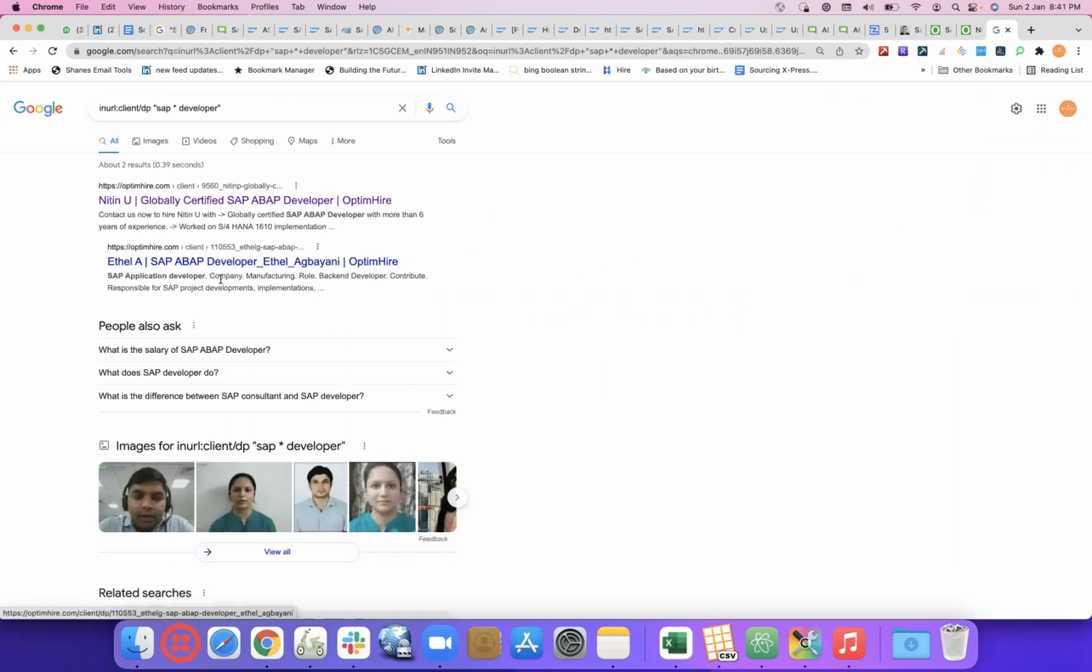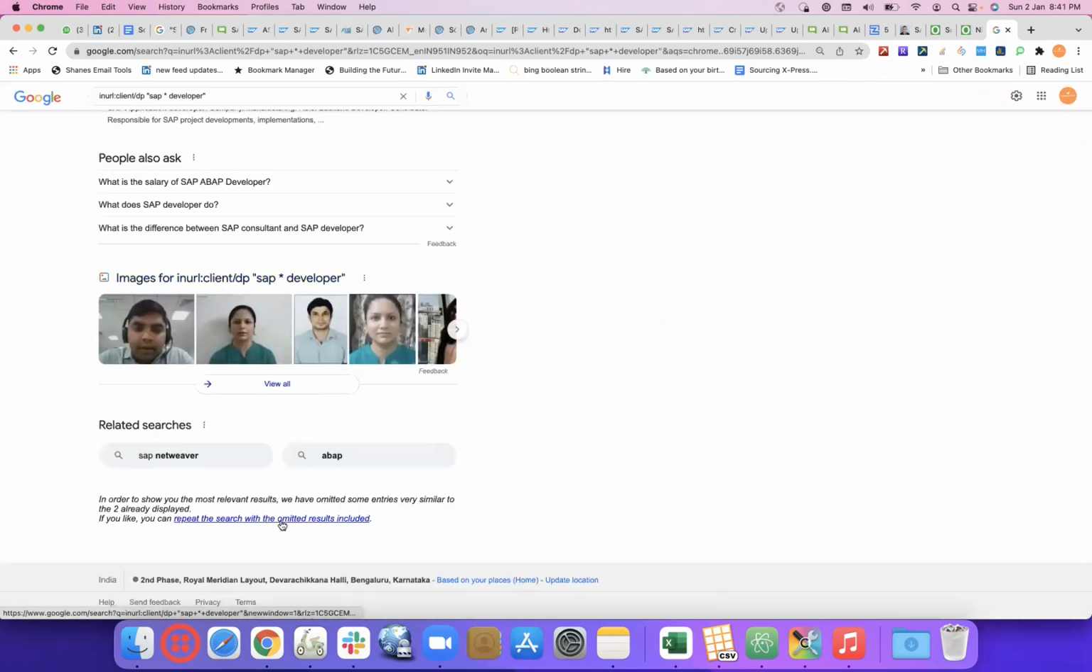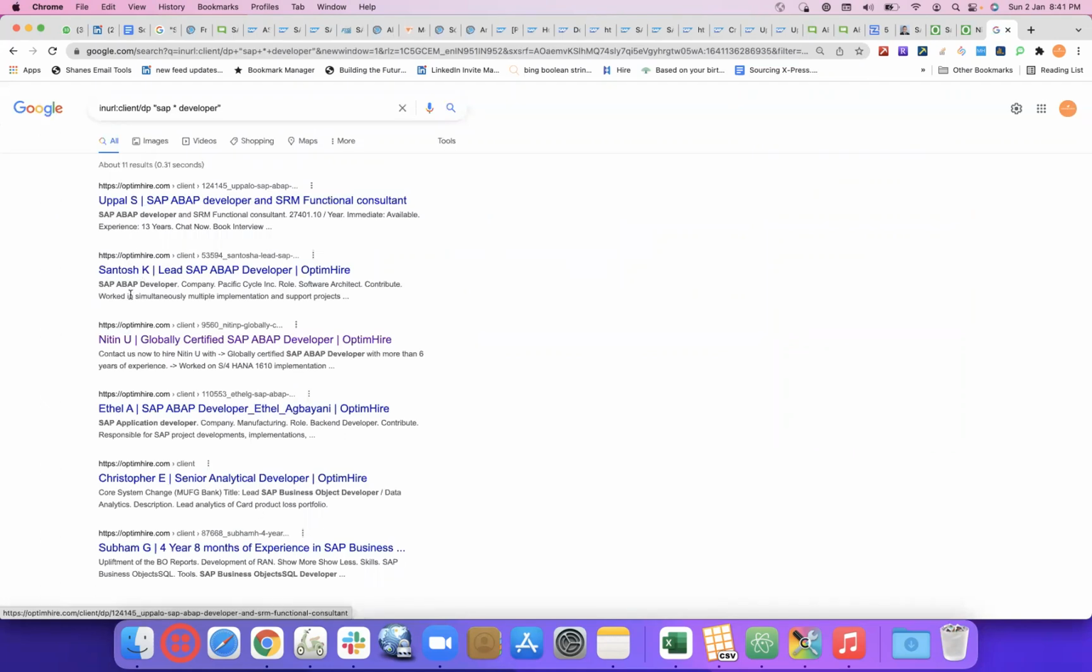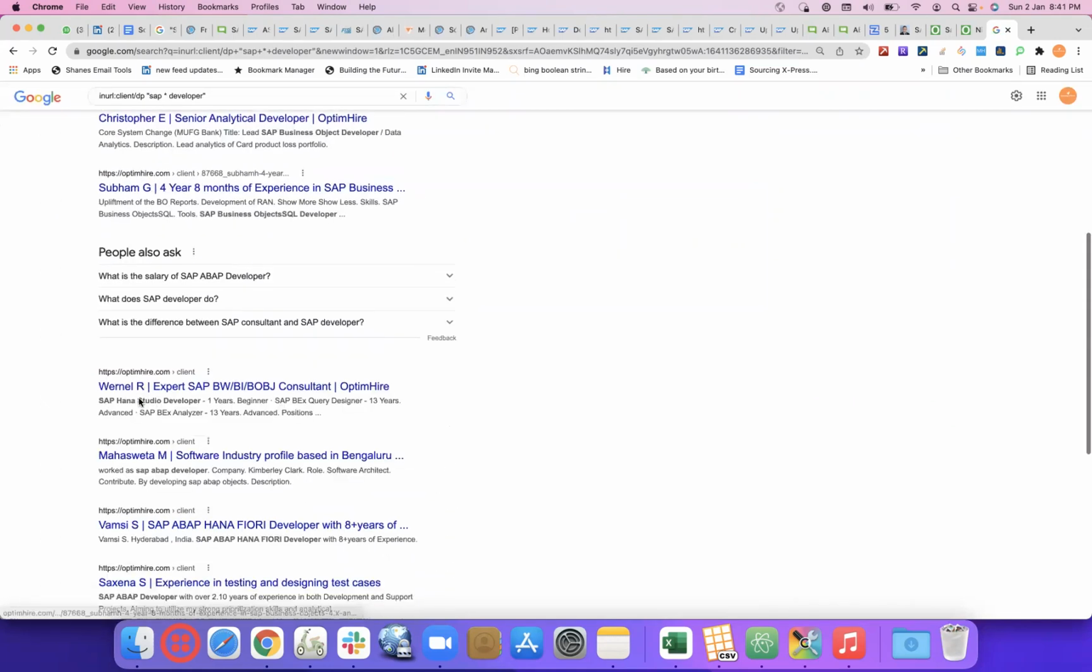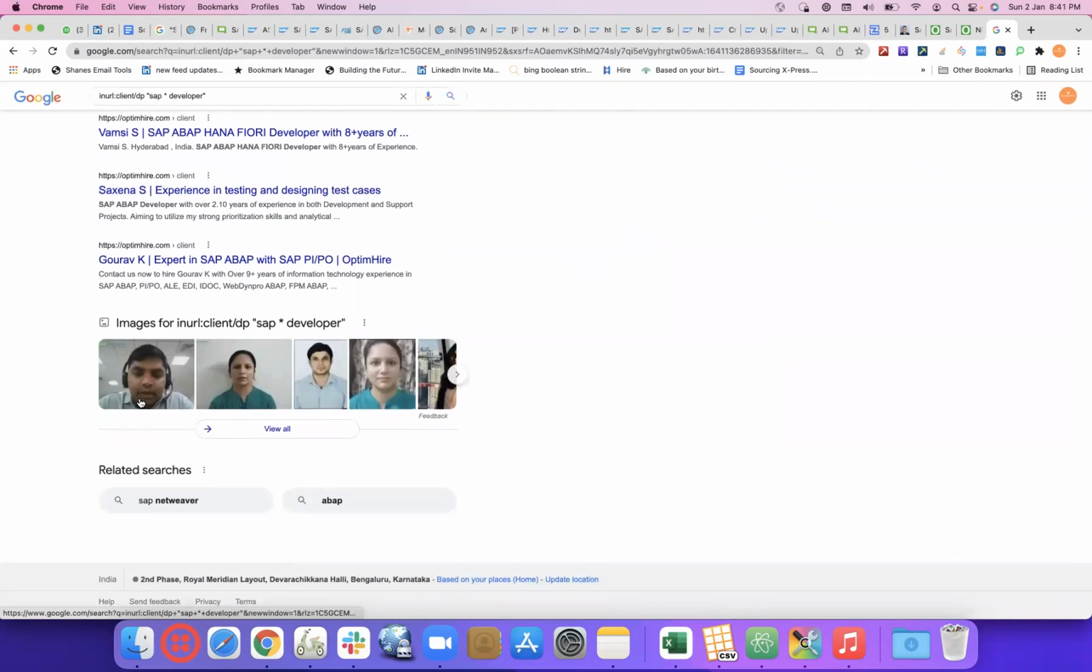So this is for Optim Hire. Okay, we are getting only two results. All are from Optim Hire. But logically, Optim Hire's URLs are structured in such a way that client/DP is there. But let's say tomorrow another site also has client/DP. Then you might start seeing those results also, not just Optim Hire. But to view only results from Optim Hire, Prakash has given the right search.